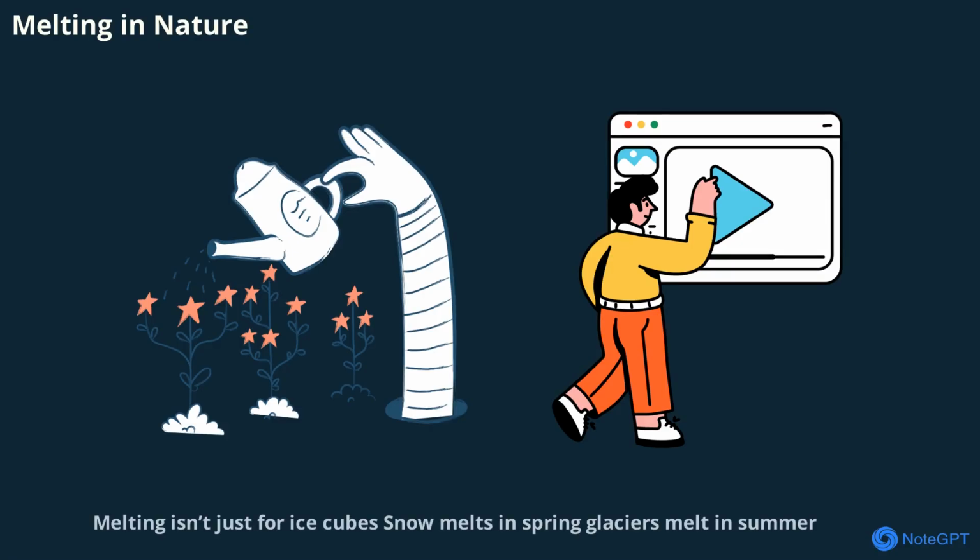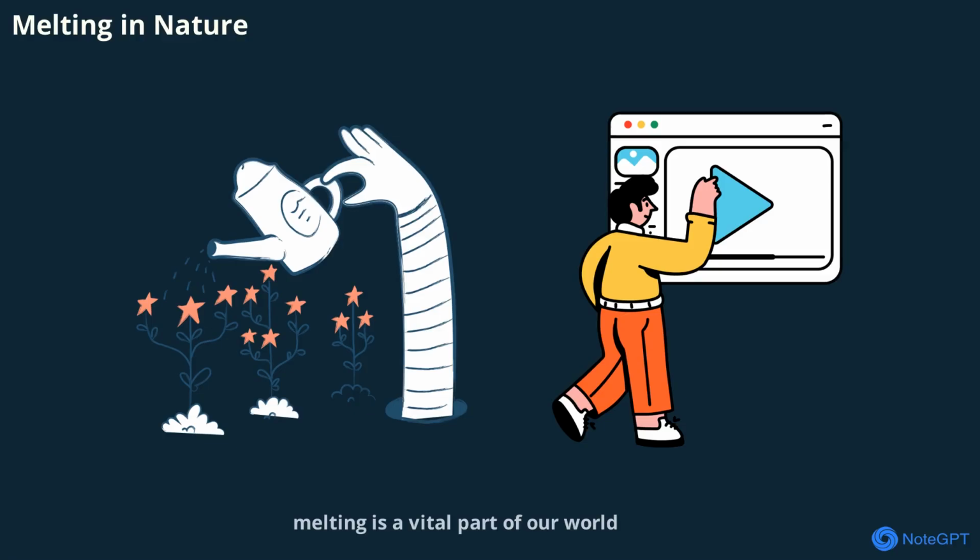Melting isn't just for ice cubes. Snow melts in spring, glaciers melt in summer, and even metals melt in factories. This natural and industrial process shows how melting is a vital part of our world.